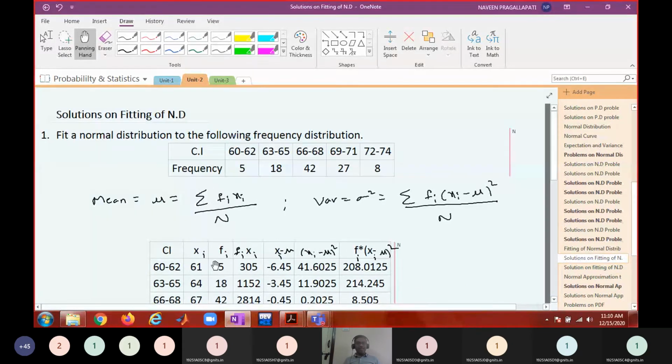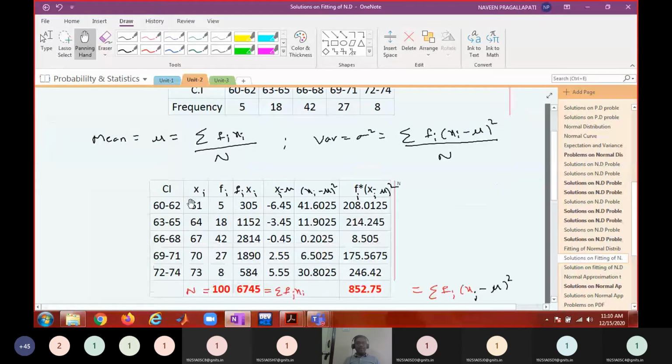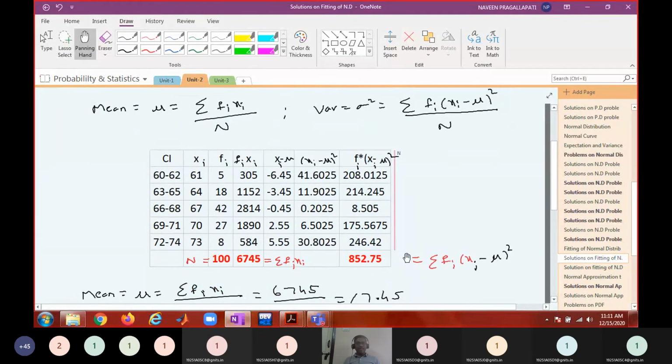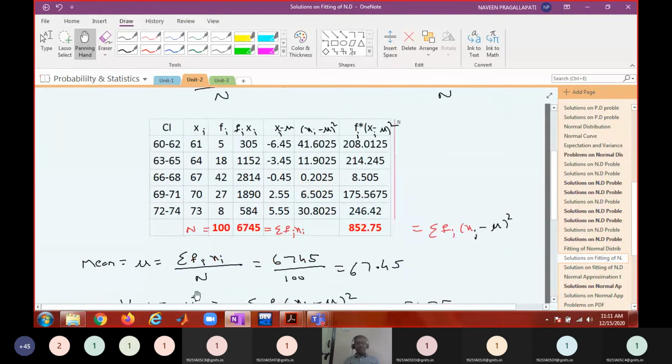These are the observed frequencies, and here we have written the midpoint of the class interval, and then we multiplied fi into xi. Then we computed the mean using the formula sigma fi xi by total frequency, and that is 67.45, and the remaining things we did for computing the variance.